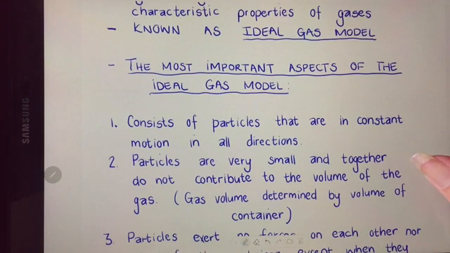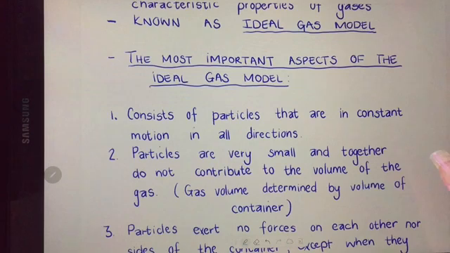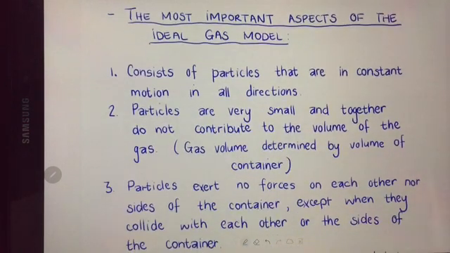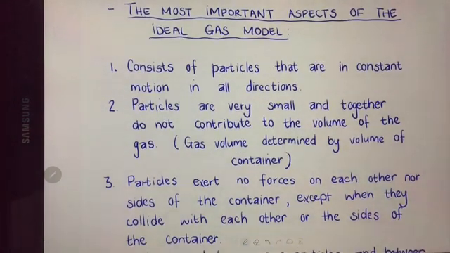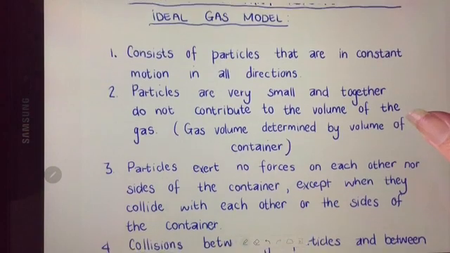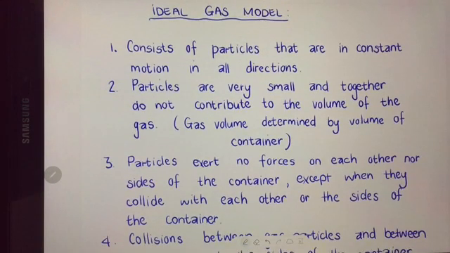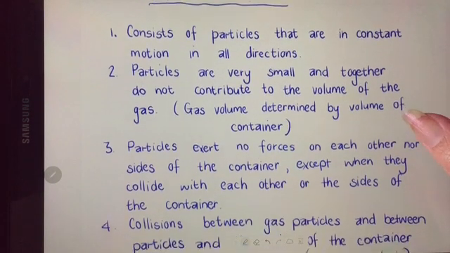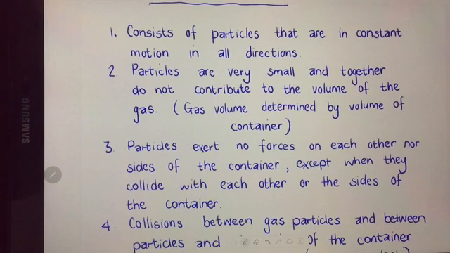So let's just take a look at the most important aspects of the ideal gas model. According to this, gases consist of particles that are in constant motion in all directions. Number 2, particles are very small and together they do not contribute to the volume of a gas. So the volume of a gas is actually determined by the volume of the container in which you place the gas, not the particles of the gas itself.